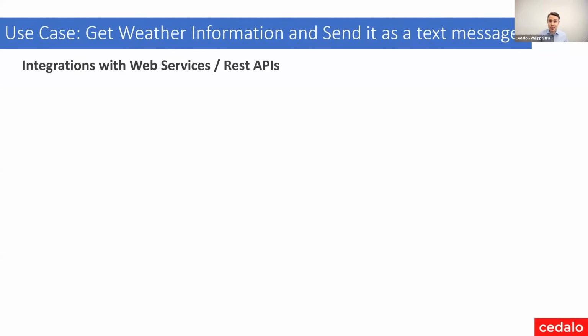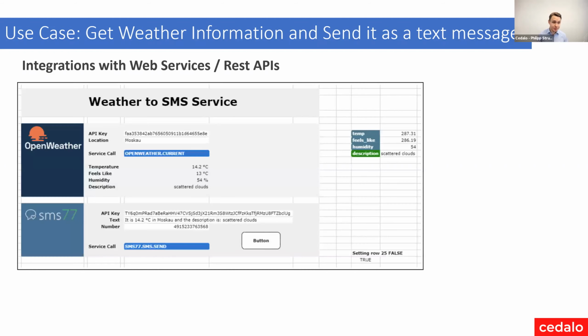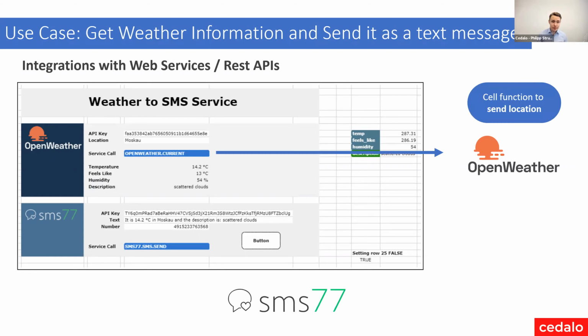But in this case, as you're going to see in a second, we make it even simpler with dedicated functions. What we're going to build, if I'm fast enough, is going to look in the end like this, meaning we are connecting to OpenWeather and to SMS77. We have a function called OpenWeather current that's going to send the location, in this case Moscow, to OpenWeather.